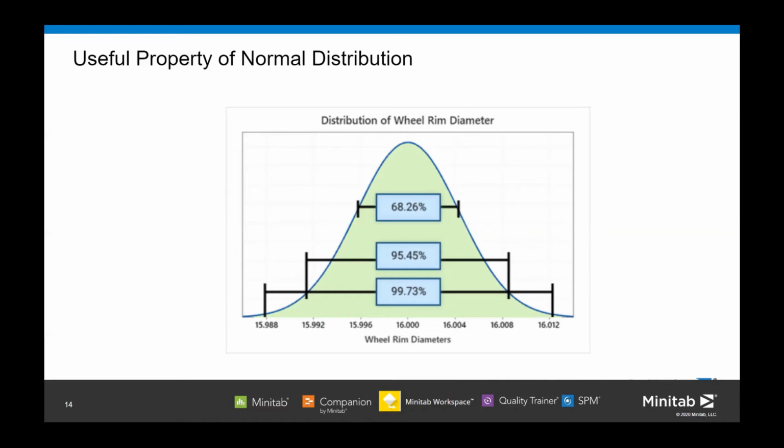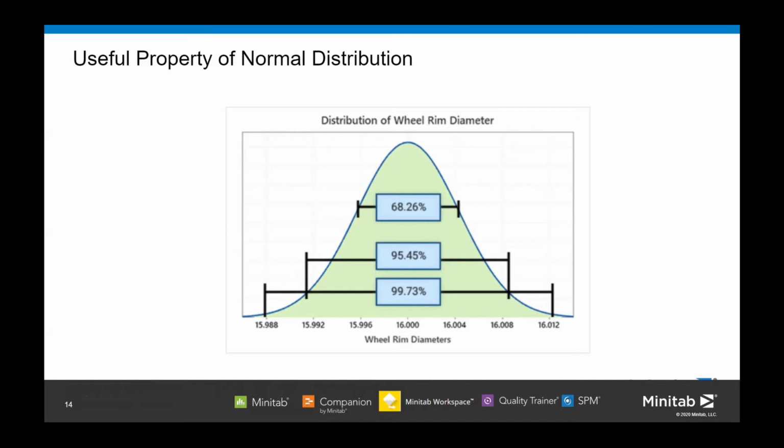And a similar property holds for any number of standard deviations. For example, for normal curves, 95.45% of the distribution is contained within two standard deviations from the mean, and 99.73% within three standard deviations. Now this is very important because we use these percentages of the distribution in many analyses.